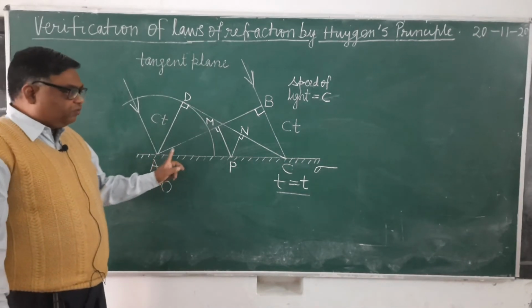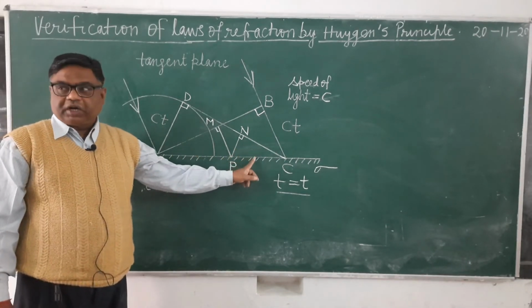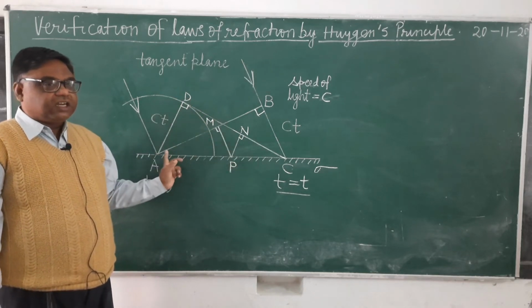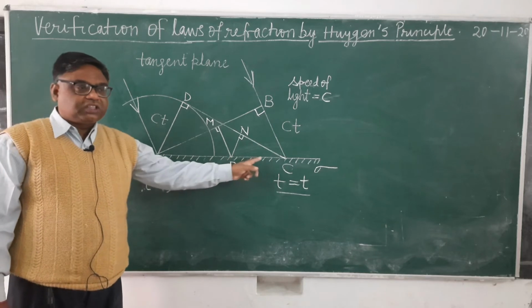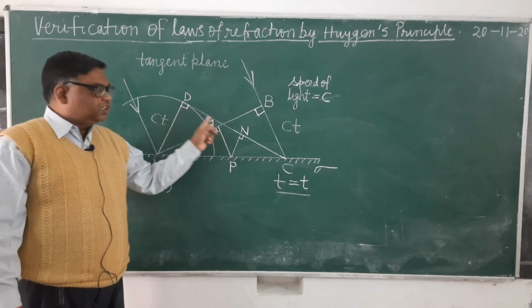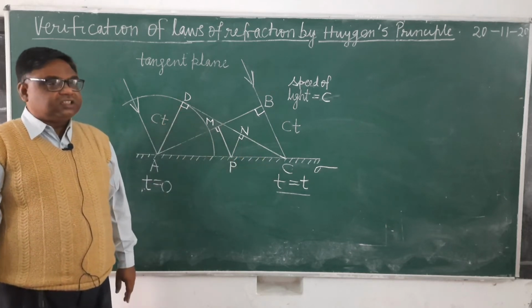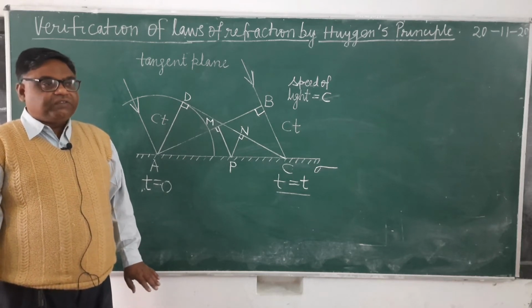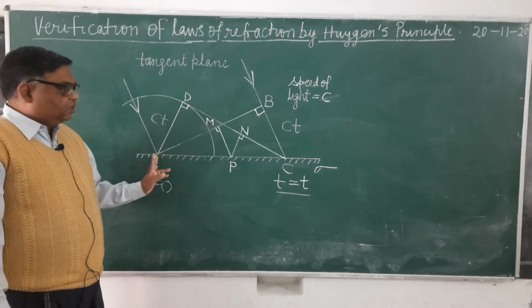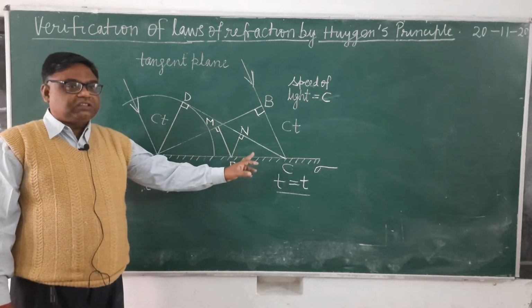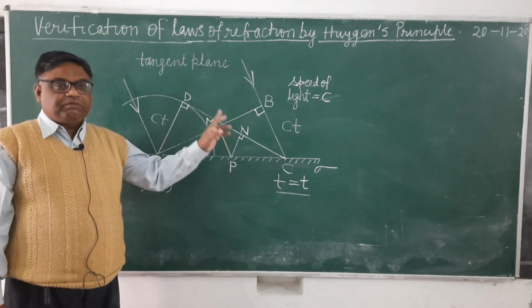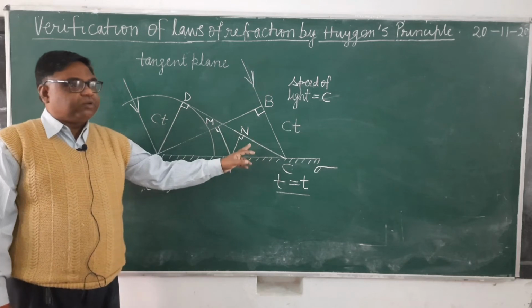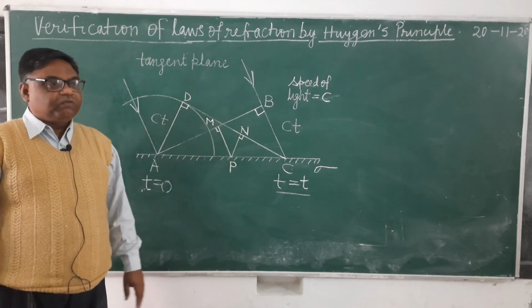If the secondary waves emitted from various points of the reflecting surface touch CD at the time t, then CD will be the new position of the wavefront. It's clear? How will you verify? If the secondary waves emitted from every point of the reflecting surface are reaching CD at the time t, then it will be the new position of the wavefront.